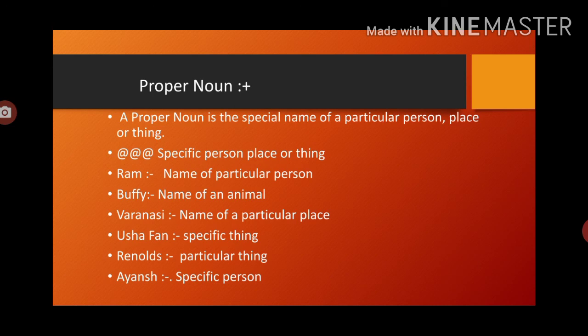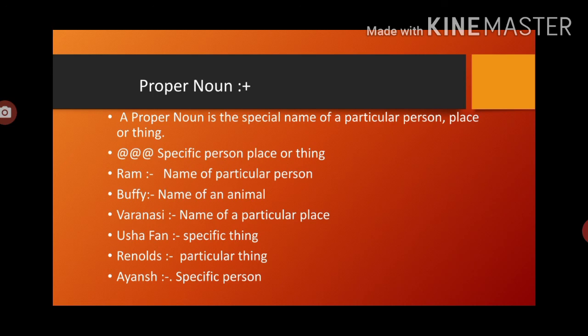Varanasi, name of a particular place. It means the Varanasi name is not given to all the cities. It is the only one city in India, so that is proper noun. Usha fan, there are a number of fans like Usha, Khaitan, Onida, etc. But I like Usha fans.